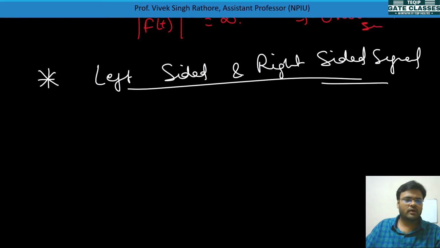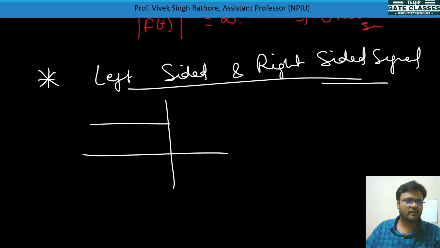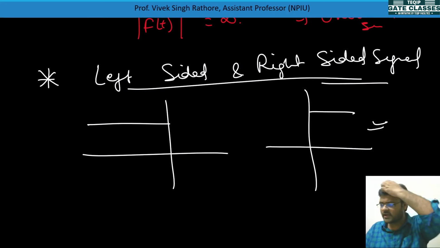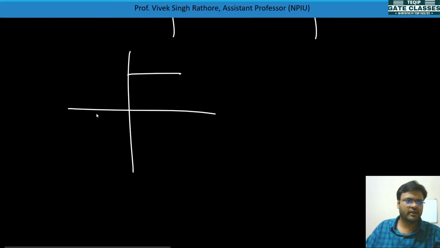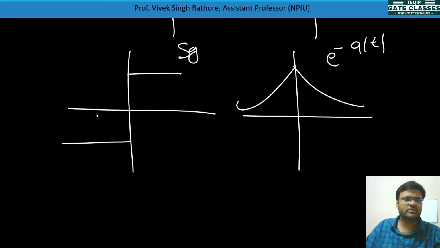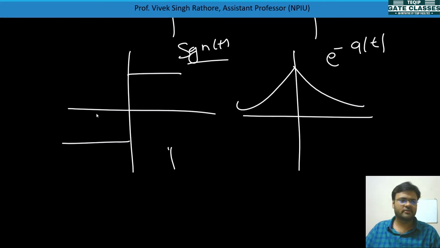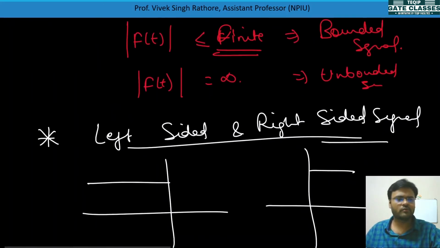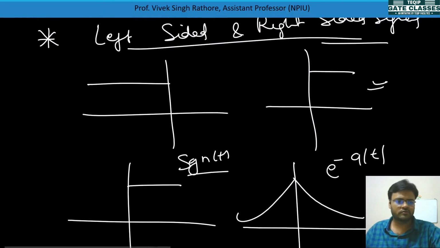So what are left sided signals? Some signals are like this, and these are called left sided signals. Some signals are like this, and these are called right sided signals. And some signals are like this, like signum t, or e to the power minus a mod t. These types of signals are called double sided or two sided signals. So left sided, right sided, and double sided signals are understood.